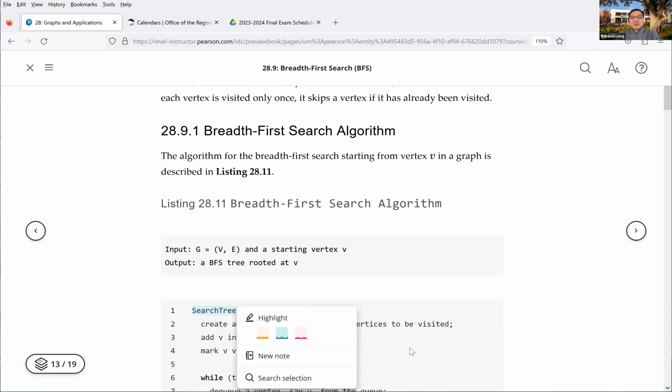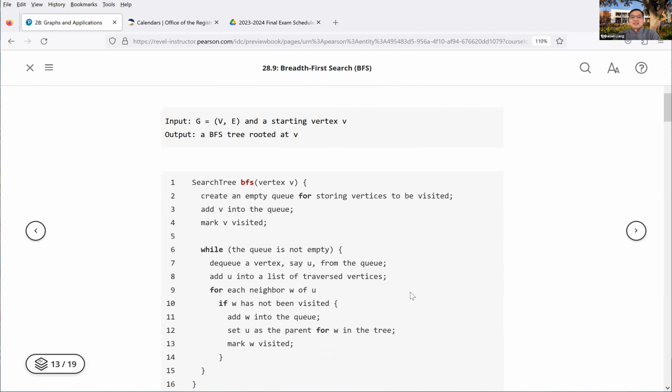Now, how are you going to do the search and maintain this order of the neighbors? What we do is use a queue. Initially it's an empty queue. This queue is for storing the vertices to be visited.